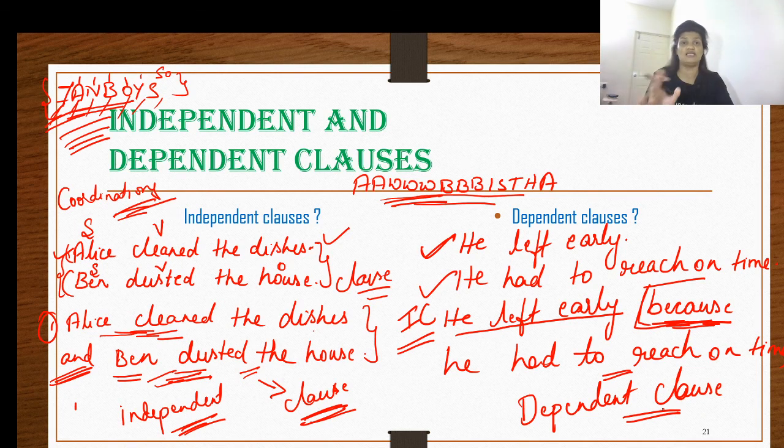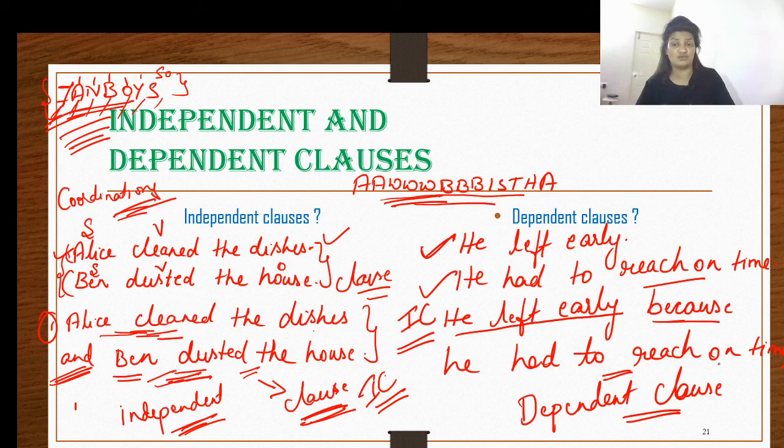He left early conveys a complete thought, or it's a complete statement. Hence, it is capable of standing on its own. Hence, it is an independent clause. But like I told you, the subordinating conjunctions are included with the clause, and you begin the clause with the conjunction, that is, with because.